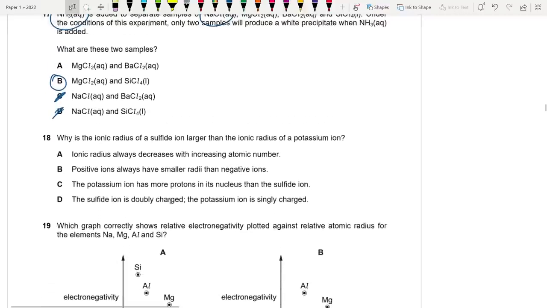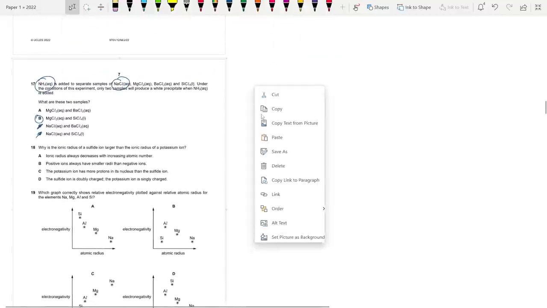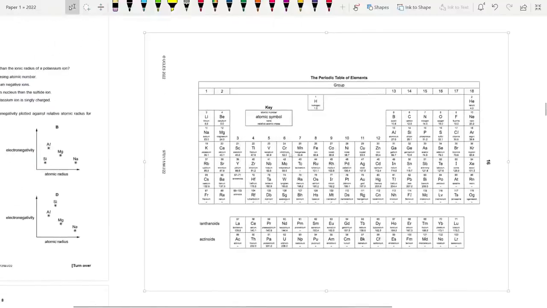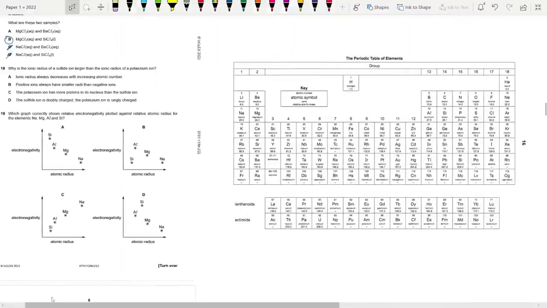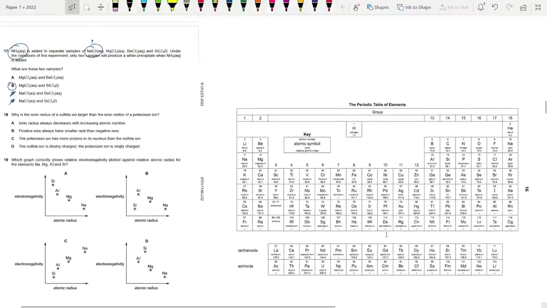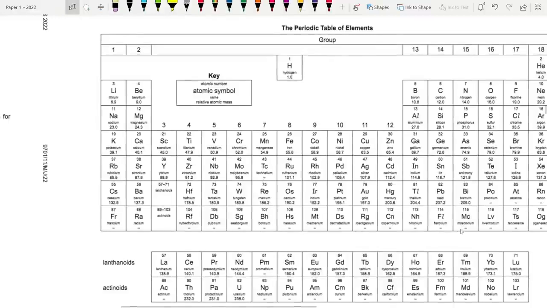Okay, why is the ionic radius of sulfide ion greater than the potassium ion? Okay, let's look at the periodic table. Do I have it here? Can I paste it? Yeah, I still do. So what are we talking about? Potassium and sulfide. So look at potassium. Potassium is 1s2, 2s2, 2p6, 3s2, 3p6, 4s1. So for the potassium ion, this 4s1 is excluded.